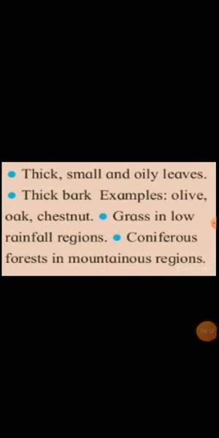Natural vegetation: thick, small and oily leaves. Thick bark. Examples: olives, oak, chestnut. Grass in low rainfall regions. Coniferous forest in mountainous regions.